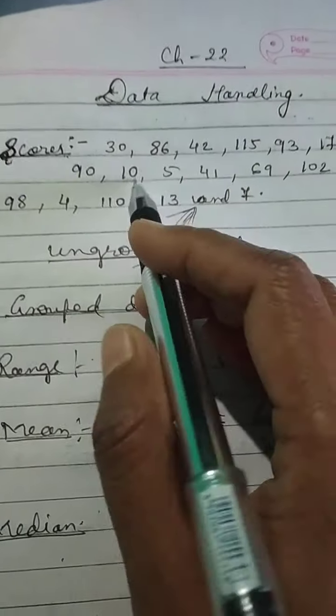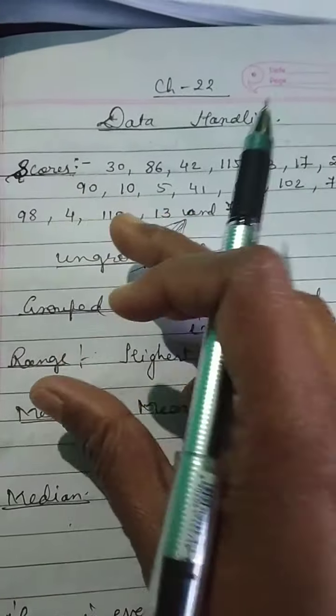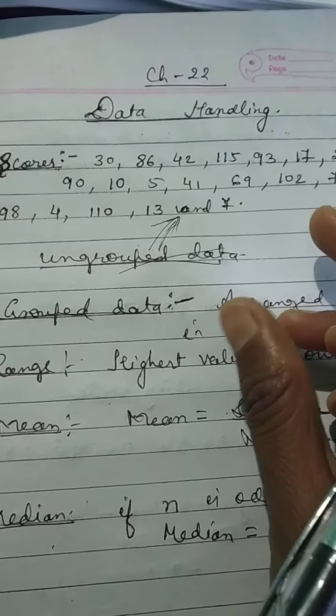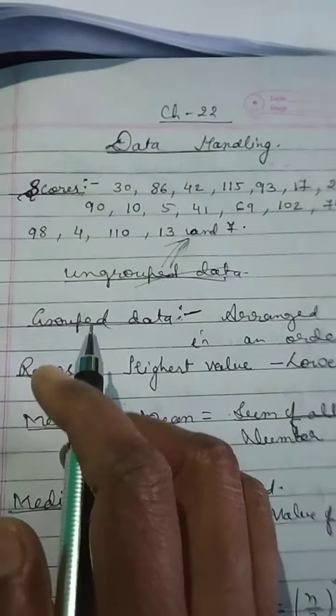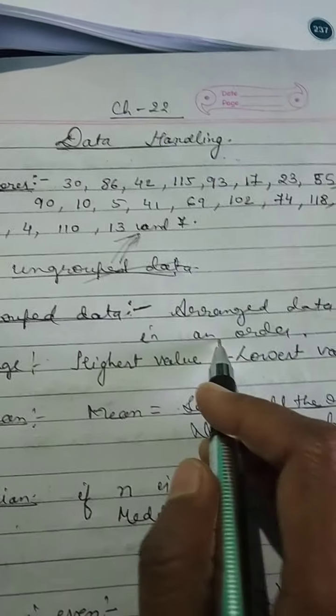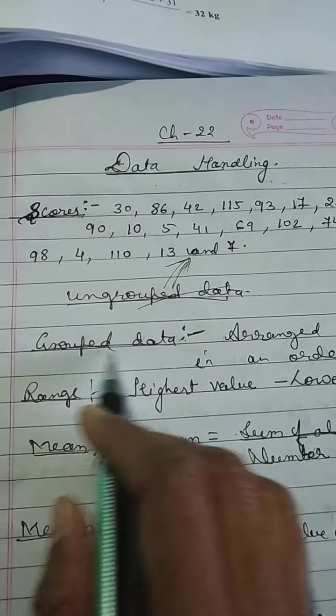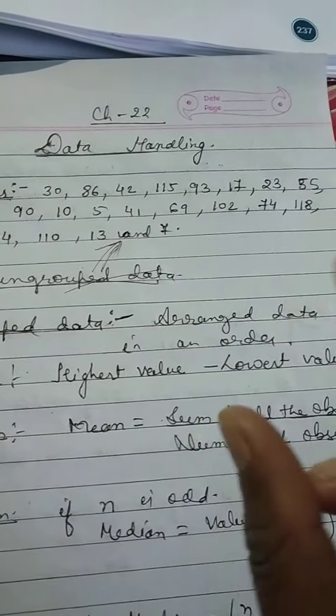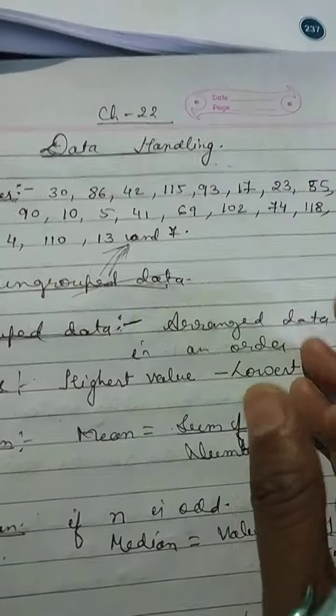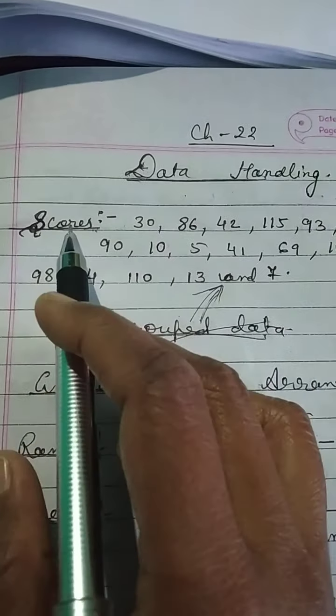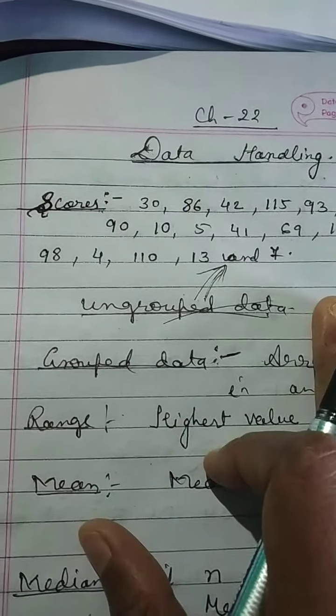And if I arrange these scores in any order, like ascending order or descending order, then it will become grouped data. So grouped data will be arranged in any order, either descending or ascending, but ungrouped data will not be arranged.